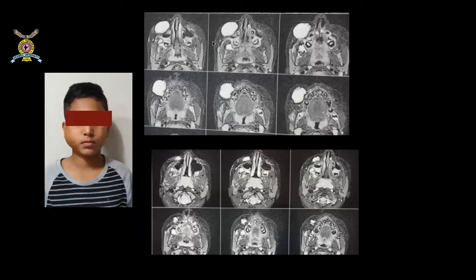What is the treatment for this? We place multiple small needles and we inject something known as a sclerosant. Once the sclerosant comes in contact with this, it will shrink its size. So this is the MRI before the treatment, and this is the MRI after 3 months of the treatment. We can see that now the pouch is totally gone actually, very minimal residues are there. And the external swelling also will disappear so that he can resume his normal life. So this is known as management of the vascular malformation. The treatment is injection sclerotherapy.